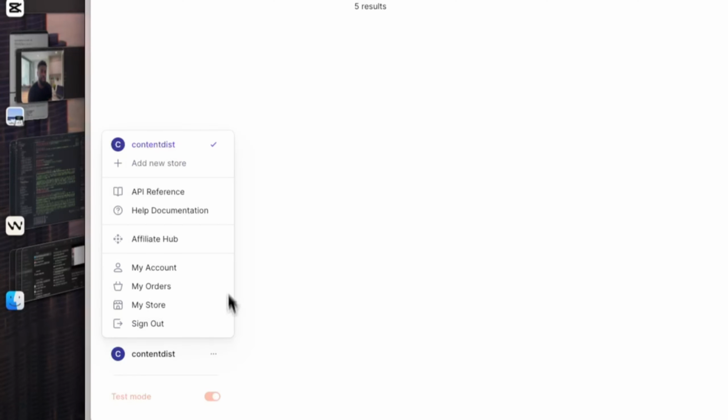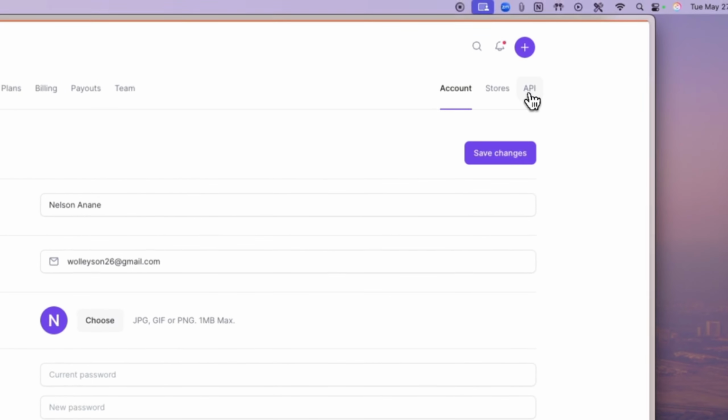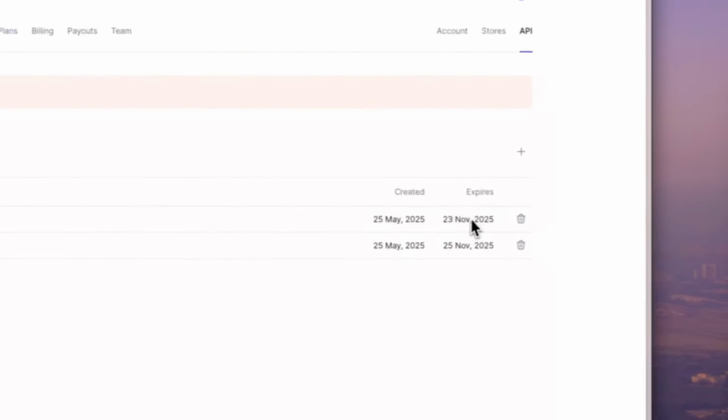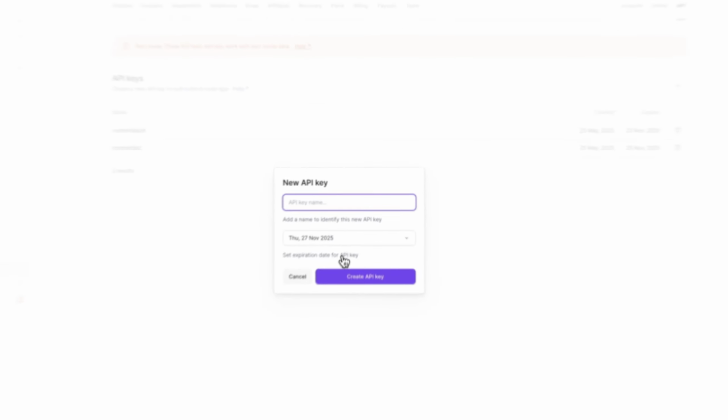So to get your API keys, come here, my account, okay? And right here at the top, you see API. If you click it, it will take you to this page, okay, where you can click on this plus button and you should be able to create your API keys, okay?